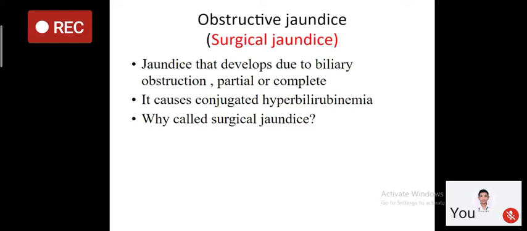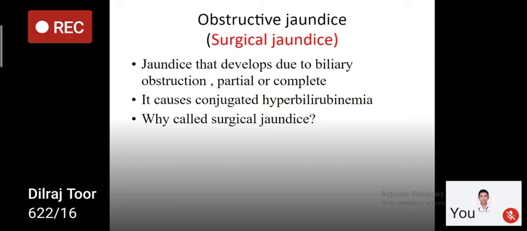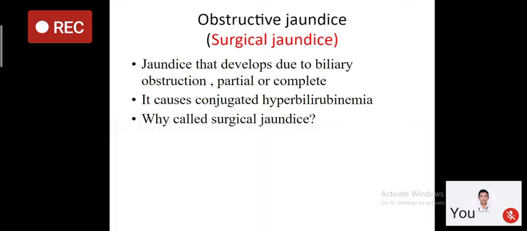In prehepatic and hepatic jaundice, there is increased unconjugated bilirubin, whereas in post-hepatic, that is obstructive jaundice, there is increased conjugated bilirubin. And why is this called surgical jaundice? Because the main management of this jaundice is surgery. So that is why obstructive jaundice or post-hepatic jaundice is called surgical jaundice.